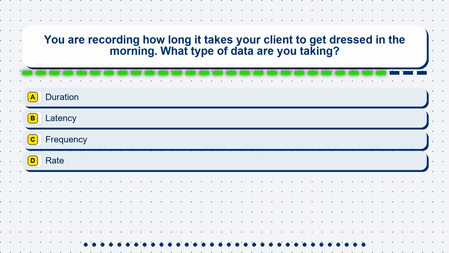Question 30. You are recording how long it takes your client to get dressed in the morning. What type of data are you taking? Option A, duration. Option B, latency. Option C, frequency. Option D, rate.